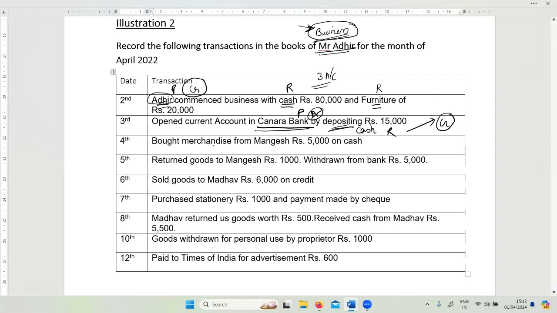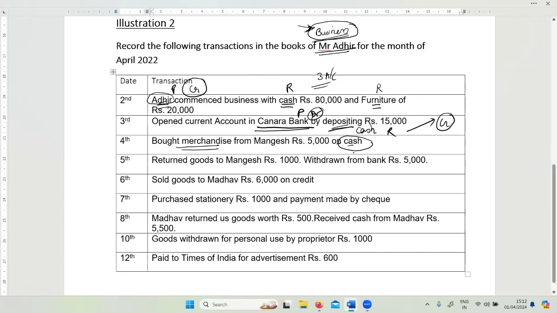Next transaction is on 4th. Merchandise means basically goods. We are buying some commodities, goods, from Mangesh on cash. Now here it is tricky. You will see you're buying goods. Fine. Goods is one account here, right? For the second account, do we write Mangesh or do I take cash? There is a trick here where you're saying on cash basis. When you say cash basis, you have already paid, right?